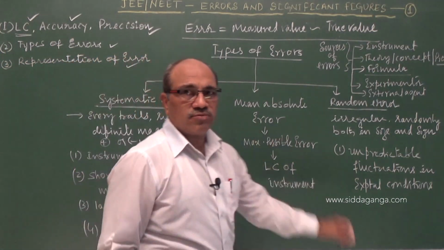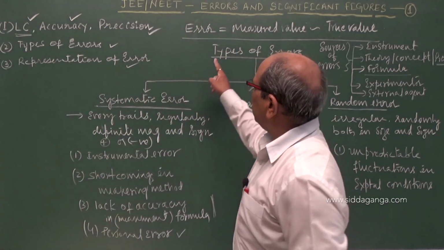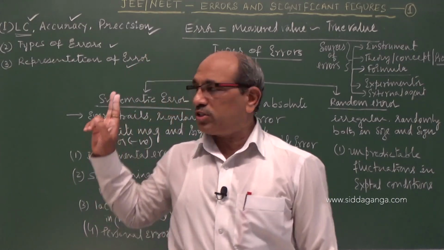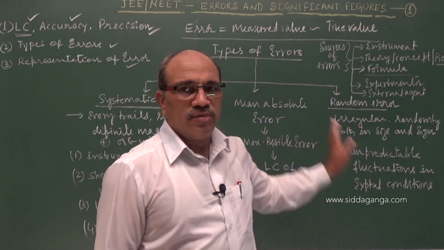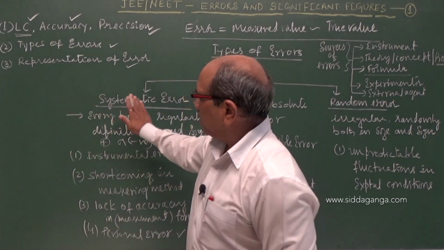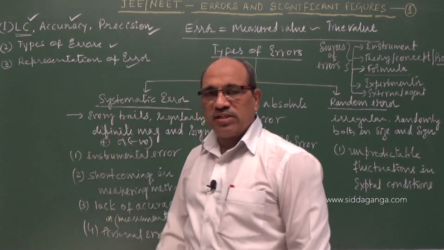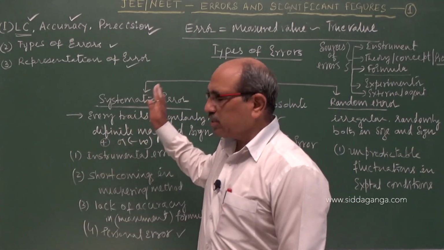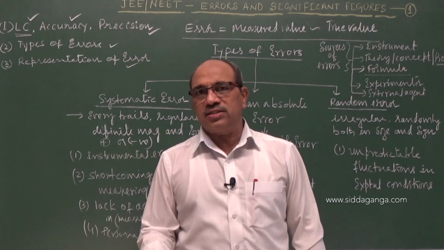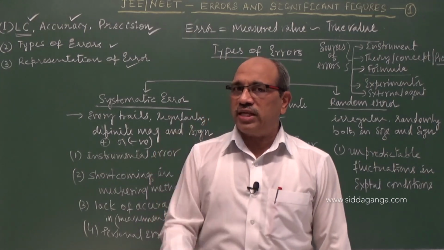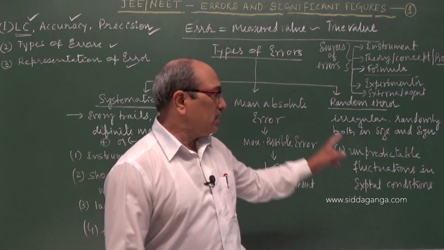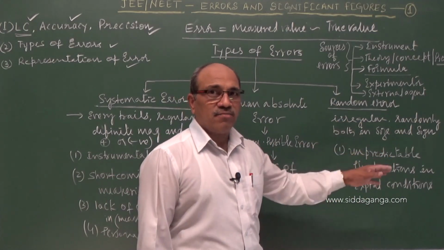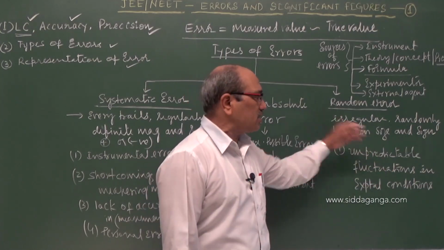I conclude before that with a few words. Types of errors means there are two types of errors. One is called systematic error, another is random error. In simple words, errors of known causes are systematic errors, unknown causes are random errors. Systematic error repeats in every reading with the same size, same magnitude and same sense, either positive or negative. Here it is not so. It may appear, may not appear. Irregular, random, both in size, magnitude and sign.